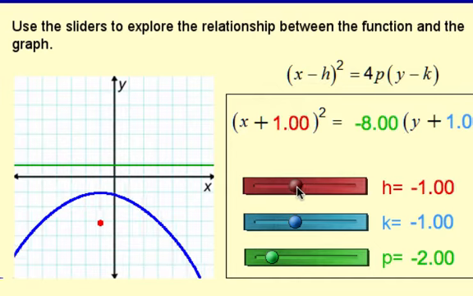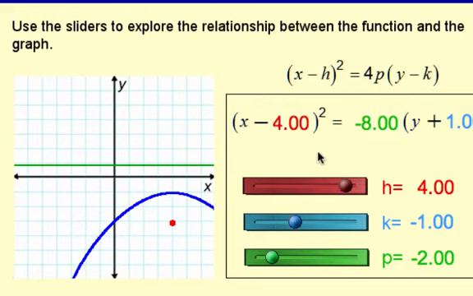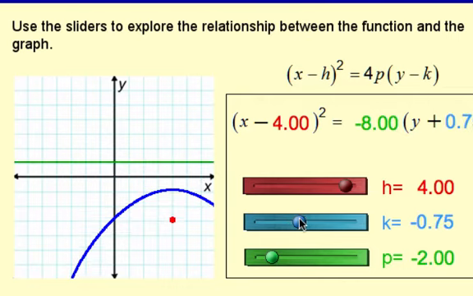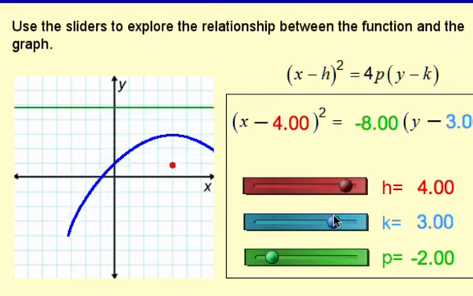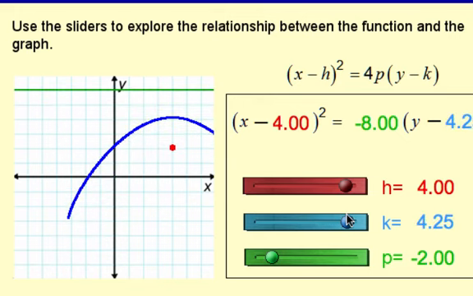Now I'm going to shift left to right here. Notice how the equation changes. The h value changes, and everything moves to the right, and that's all that changes. Now up. Notice the k value changes, that's all that changes. The p value doesn't change, so the parabola doesn't get wider or narrower.